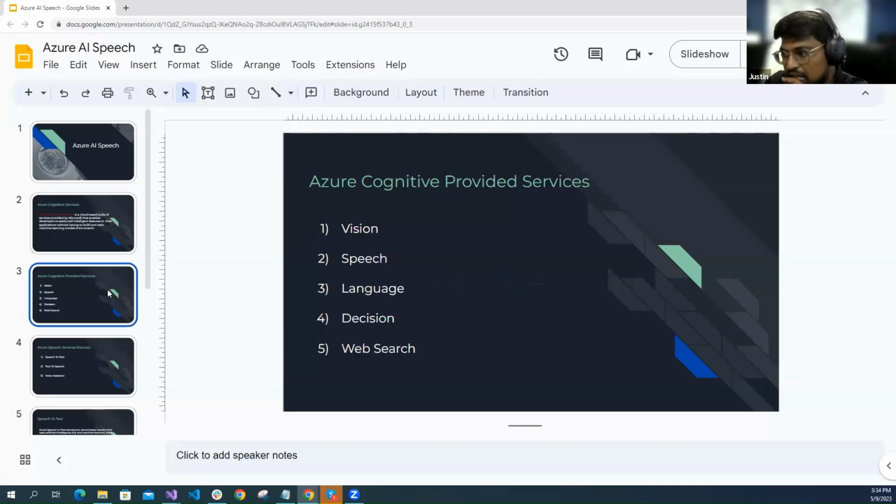Azure Cognitive Services provides 5 services: vision, speech, language, decision, and web search. Yesterday, ma'am took search, and now I'm going to explain speech and its features. Let me explain each topic with a small sentence.